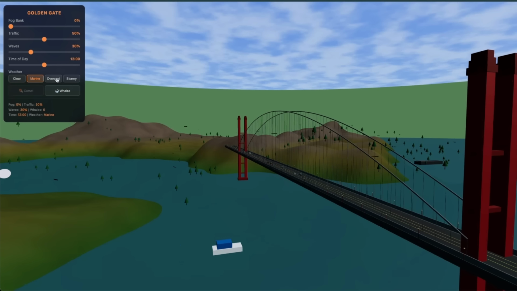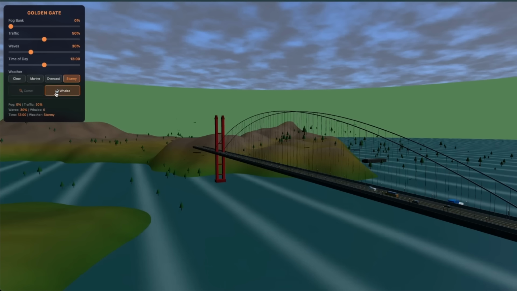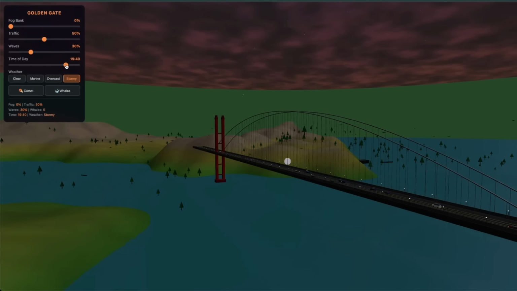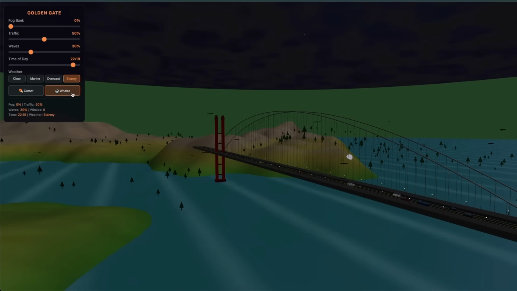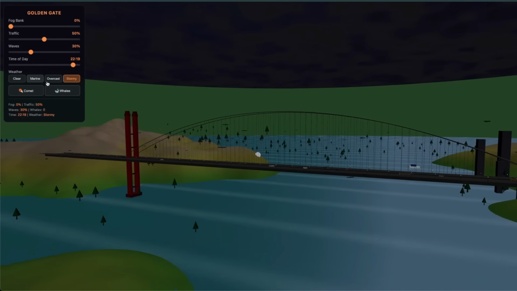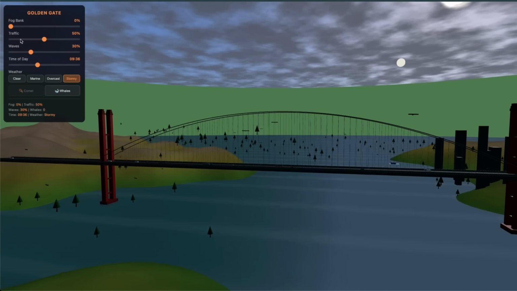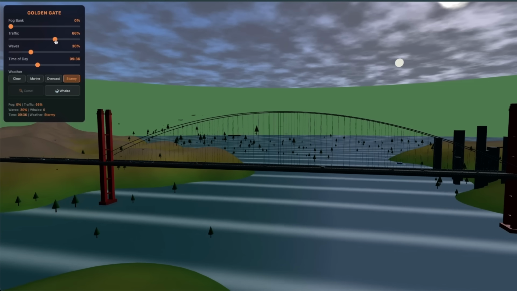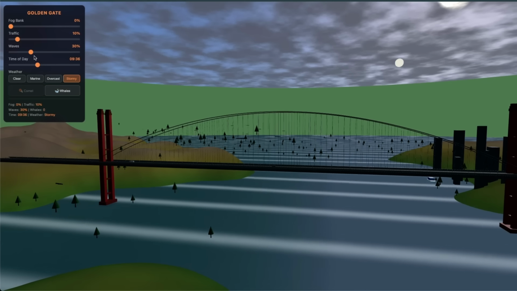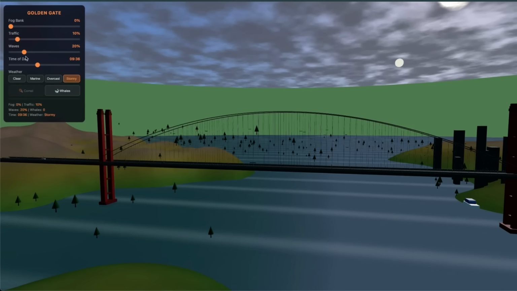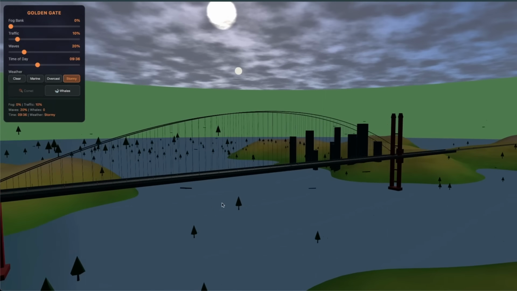You can change the weather, and it changes the sky depending on what type of weather you have. If you change the time of the day to night, then you can actually see some comets flying around. For example, we saw one here, right? So it's able to track that, which is pretty neat. Also, you can increase or decrease the traffic. You can also increase or reduce the waves in the ocean, which is pretty neat. So overall, I think it's not bad at all.